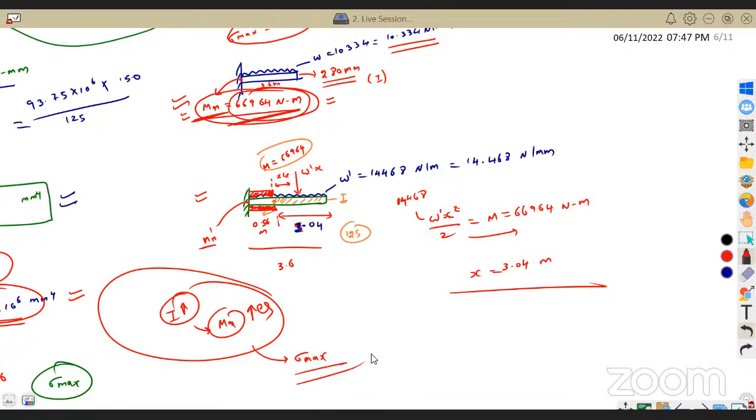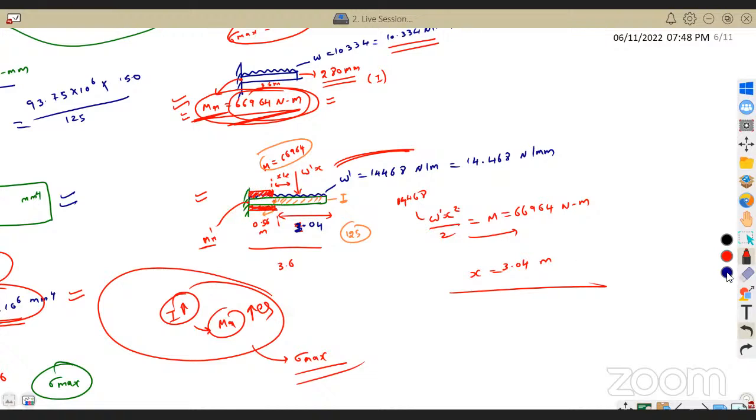You need to understand that the sigma max, the maximum stress developed, remains the same, but if it has to resist more load, the moment resisting capacity should increase. For increasing that moment resistive capacity, I'm adding the extra plate.